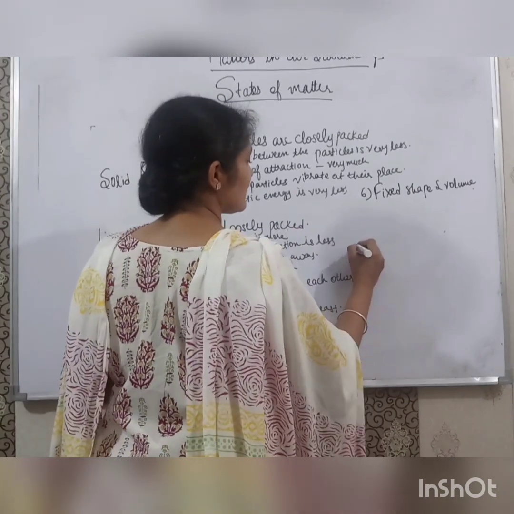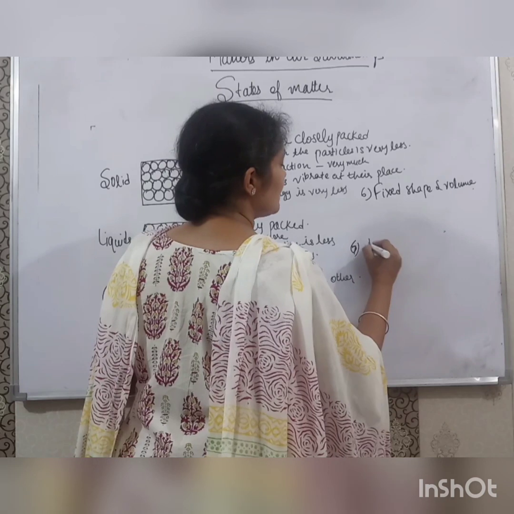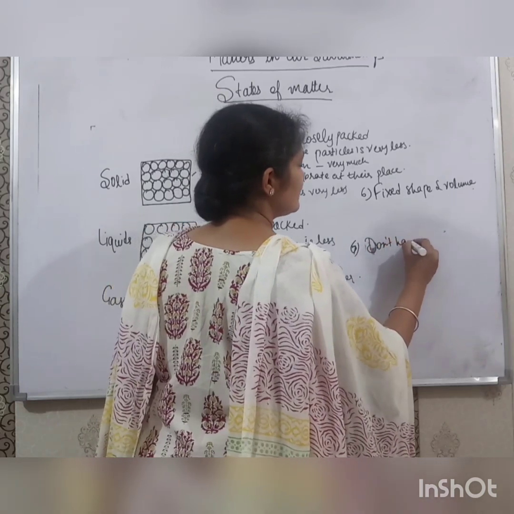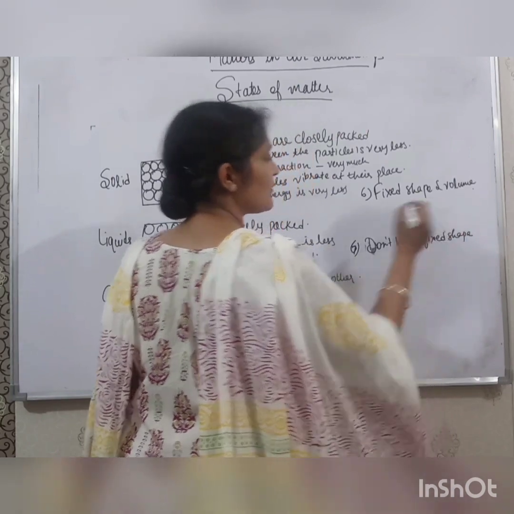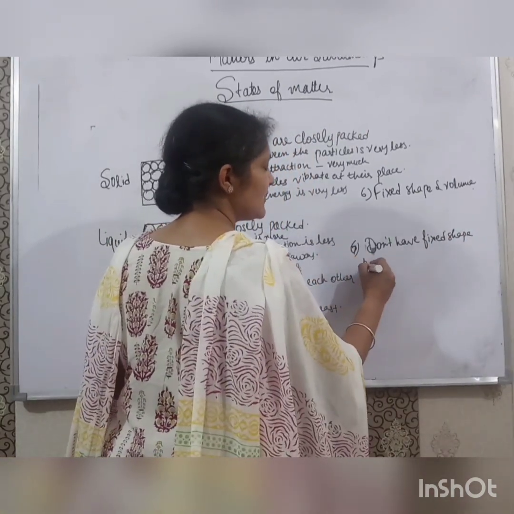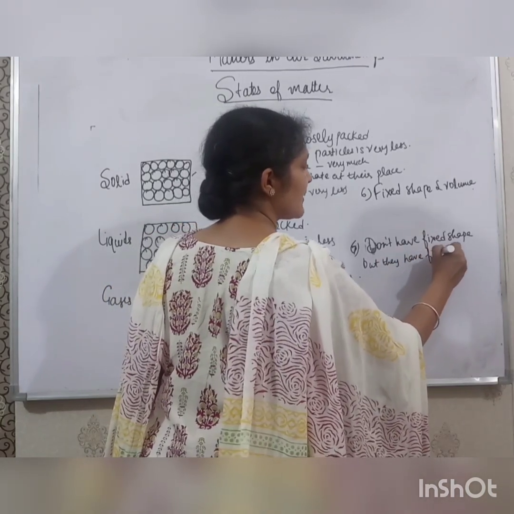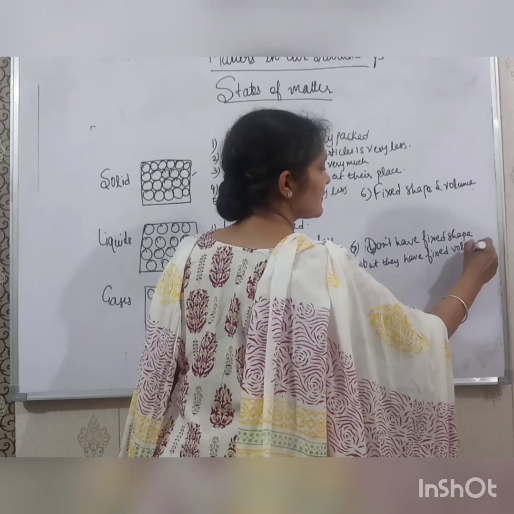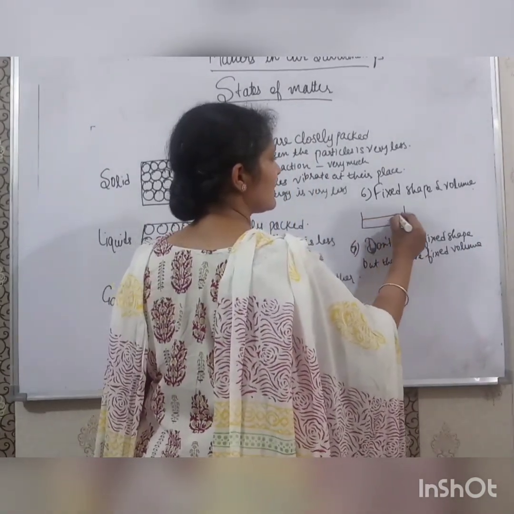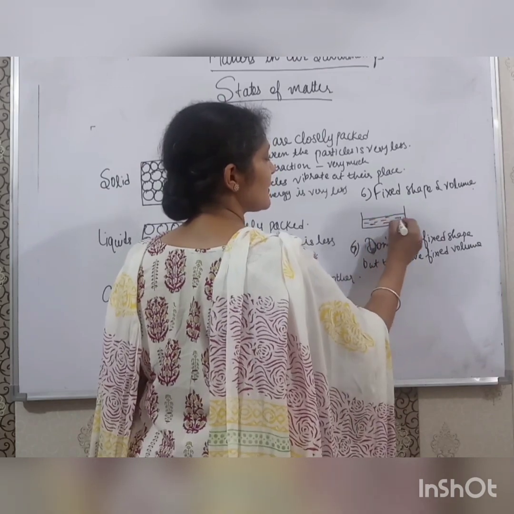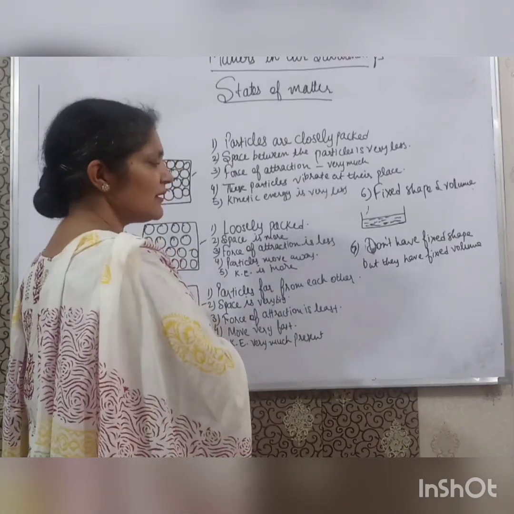So liquids don't have a fixed shape. They take the shape of the container, but they have fixed volume. Like we can see in a tumbler, if we put liquid, the particles will remain and move here only. They will not go to the other place.